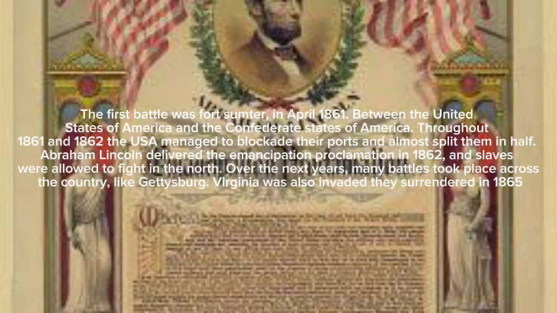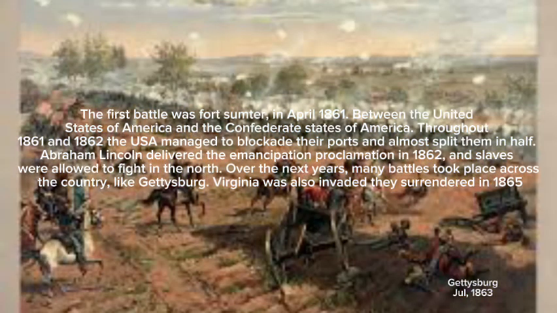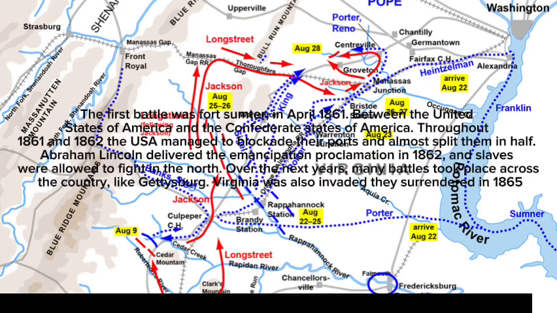Abraham Lincoln delivered the Emancipation Proclamation in 1862, and slaves were allowed to fight in the North. Over the next years, many battles took place across the country, like Gettysburg. Virginia was also invaded. They surrendered in 1865.